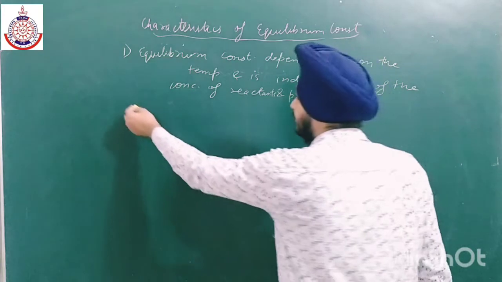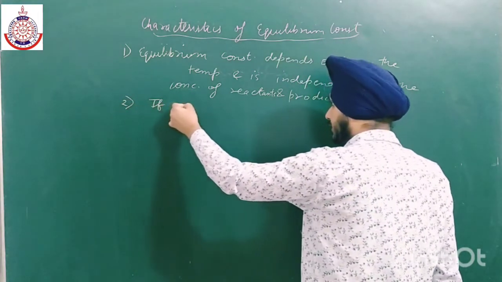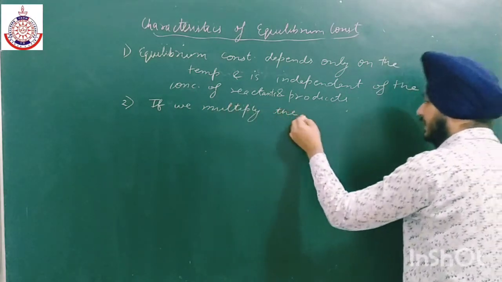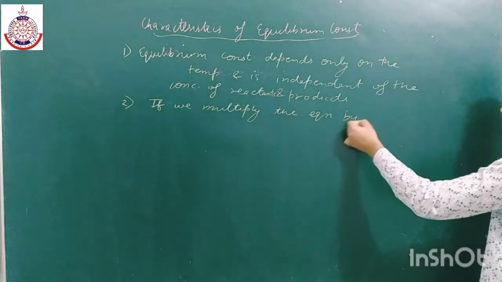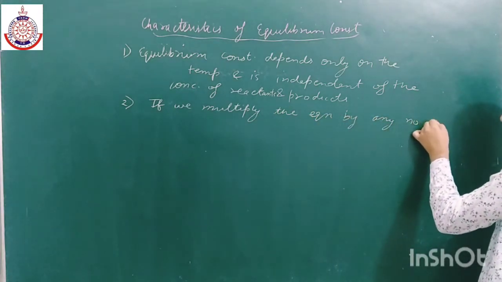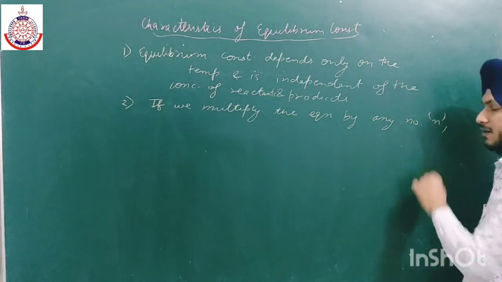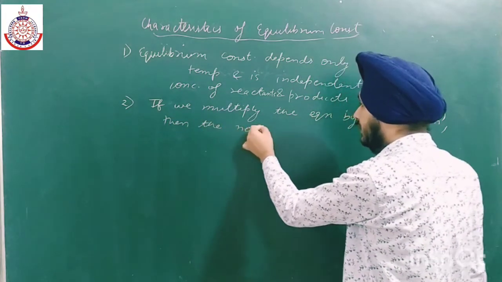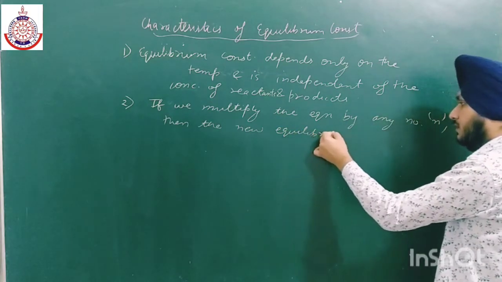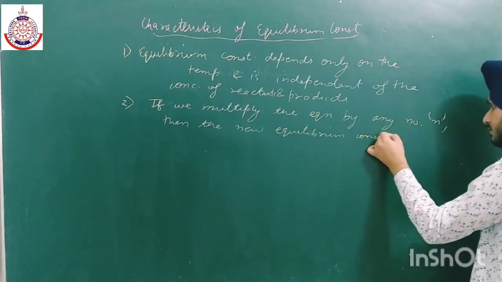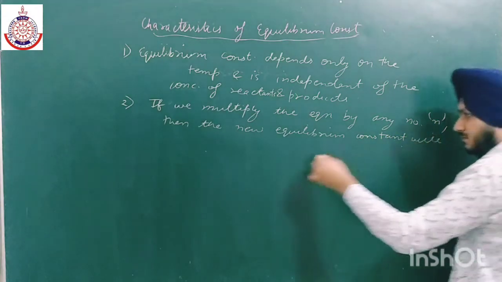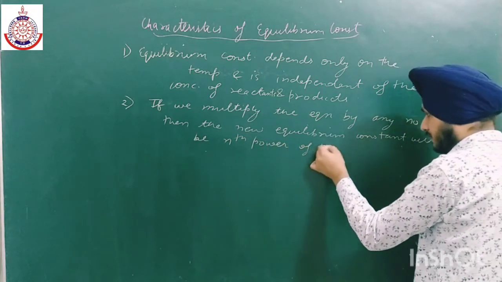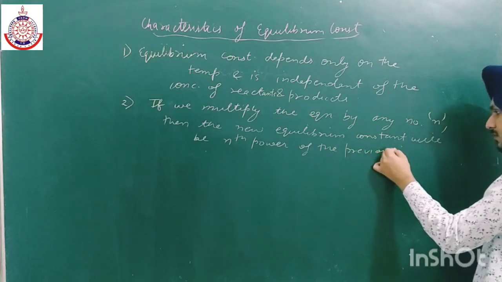The next is, if we multiply the whole equation by any number n, or any factor n, then the new equilibrium constant will be the nth power of the previous value.